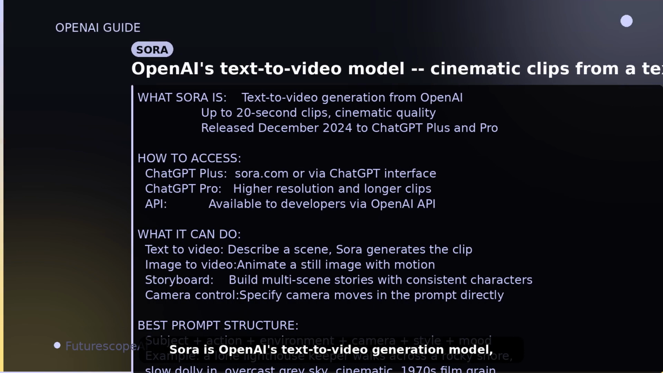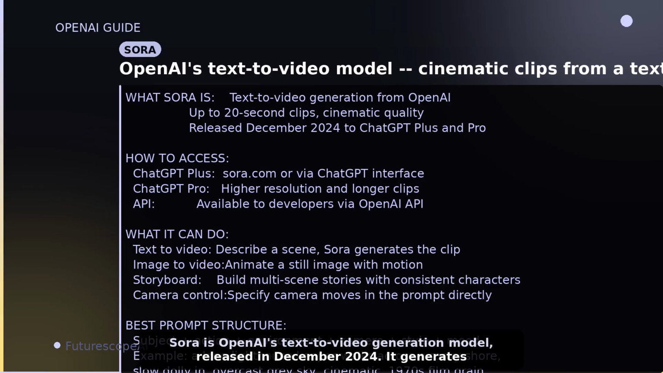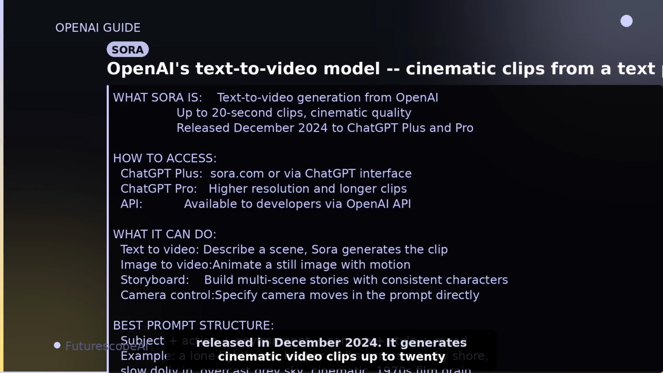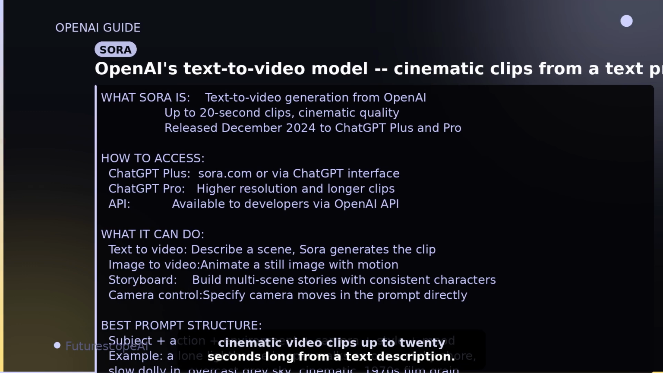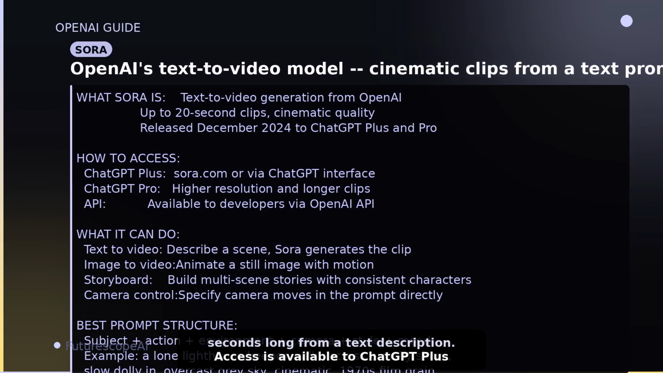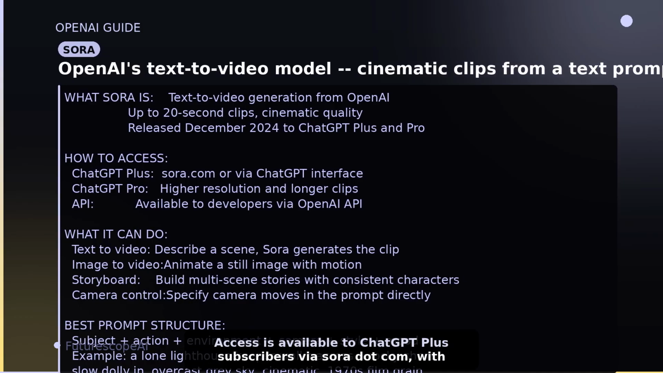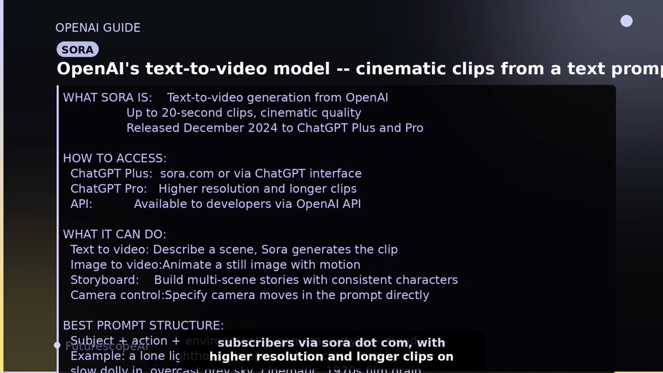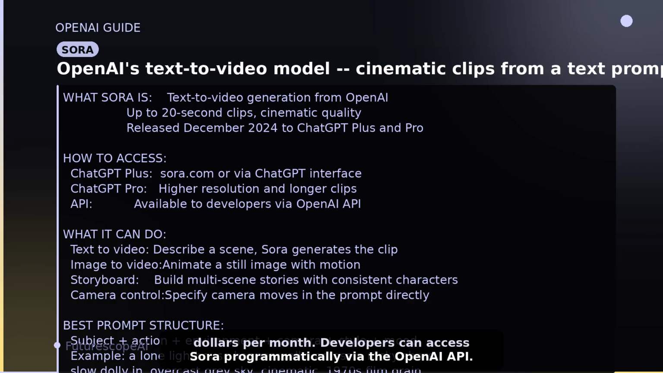Sora is OpenAI's text-to-video generation model, released in December 2024. It generates cinematic video clips up to 20 seconds long from a text description. Access is available to ChatGPT Plus subscribers via Sora.com, with higher resolution and longer clips on the Pro plan at $200 per month. Developers can access Sora programmatically via the OpenAI API.